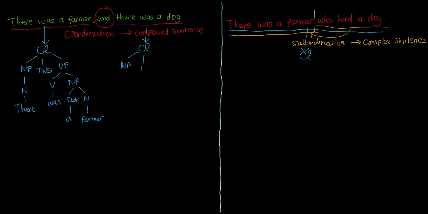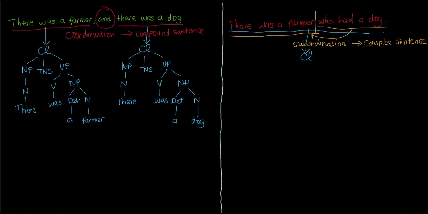Similarly, the second main clause also consists of three main constituents: a noun phrase, tense, and a verb phrase. The noun phrase is a noun, there, while the verb phrase is made up of a verb and a noun phrase. The verb is was, and the noun phrase includes an article, a, and a noun, dog. Let's move to the complex sentence on the right side.